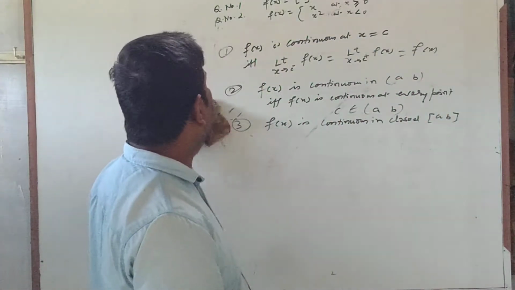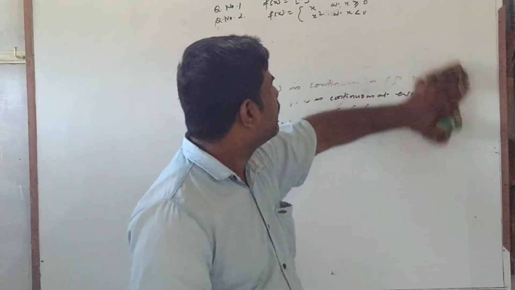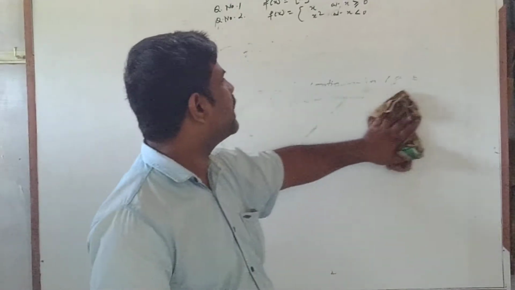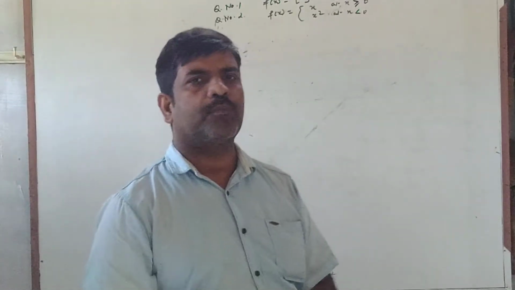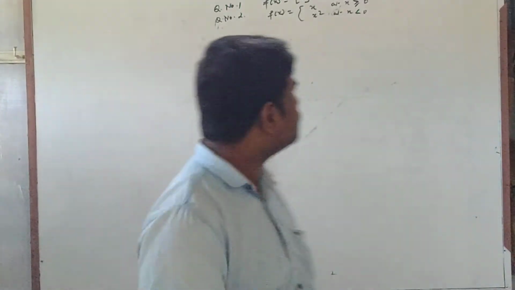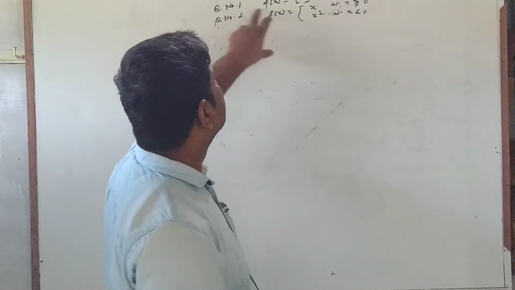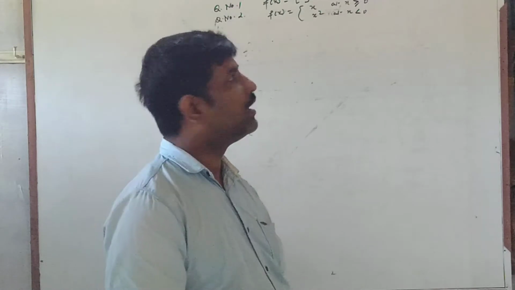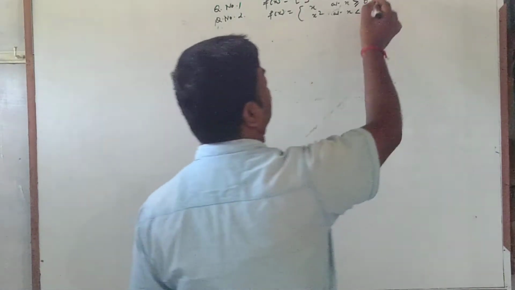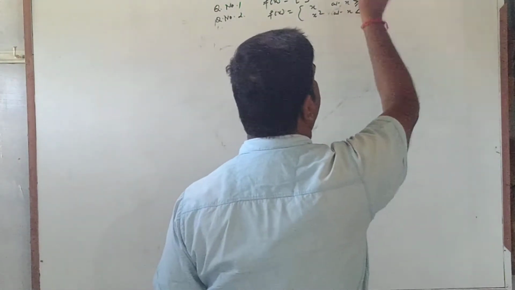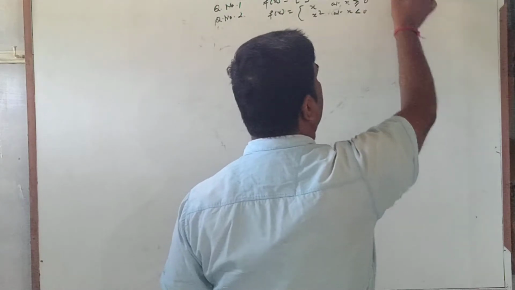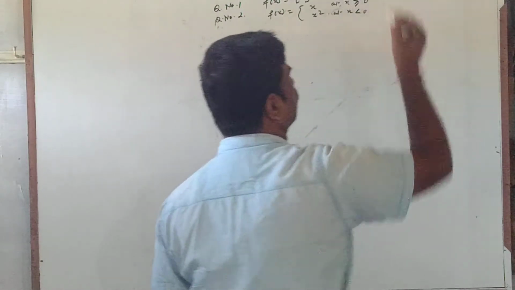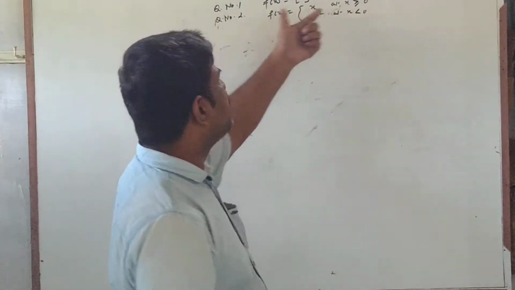Now I am going to explain the questions. These two questions are selected because the concepts of both the questions are different. In the first question you will see f(x) is given, it is the greatest integer function, and there are three parts in this question. We have to check its continuity at x equal to 0, at 1, and at 1 by 2. So one by one we shall see.